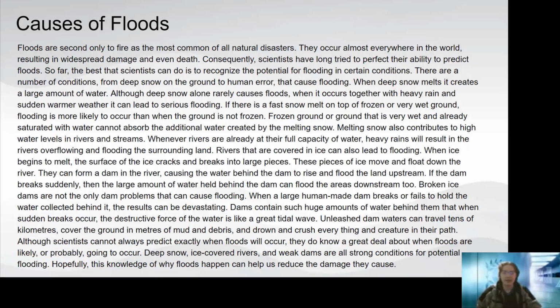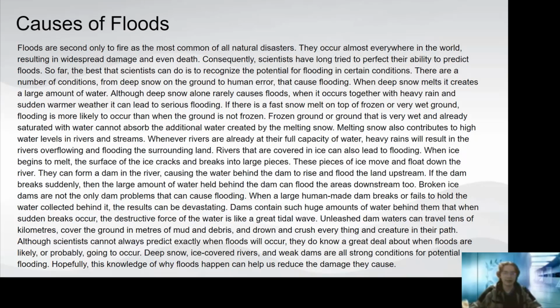When deep snow melts, it creates a large amount of water. Although deep snow rarely causes floods, when it occurs together with heavy rain and suddenly warmer weather, it can lead to serious flooding. If there is a fast snow melt on top of frozen or very wet ground, flooding is more likely to occur than when the ground is not frozen. Frozen ground or ground that is very wet and already saturated with water cannot absorb the additional water created by the melting snow. Melting snow also contributes to high water levels in rivers and streams.